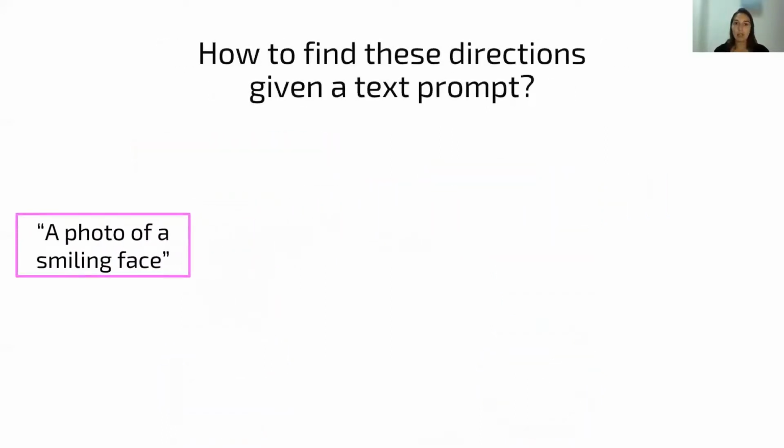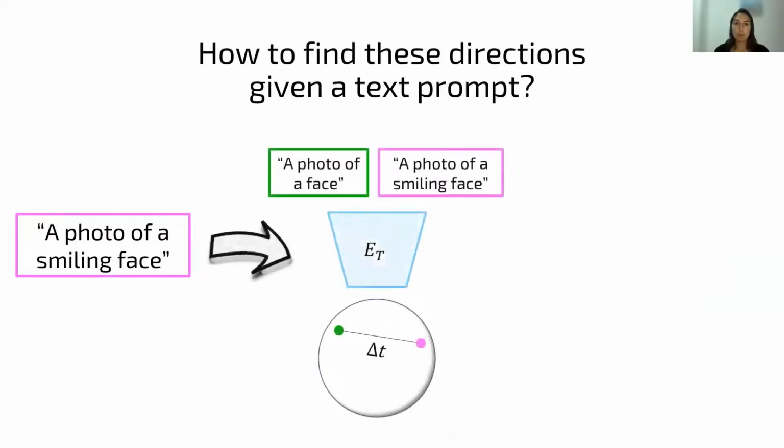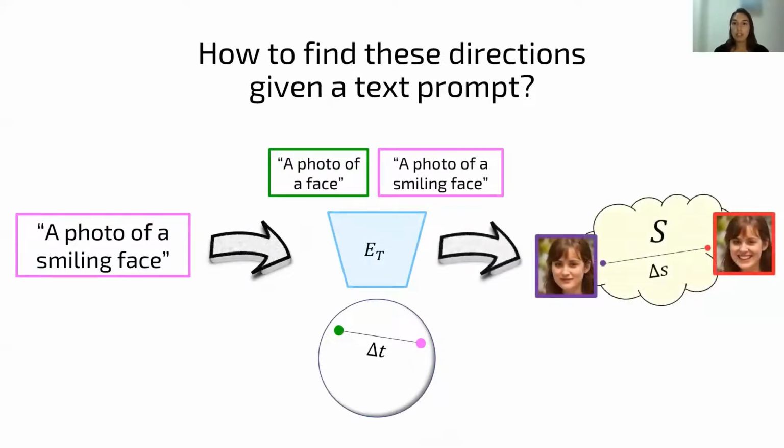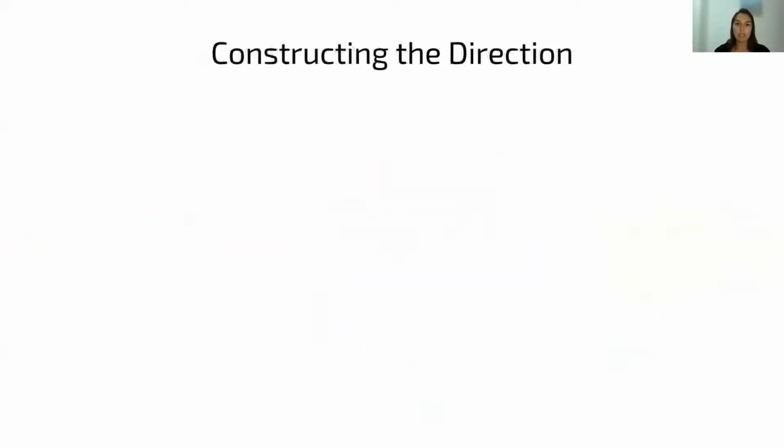And now we can go in the opposite direction. We start with the target text prompt. We then construct a pair of prompts which correspond to a text direction in ClipSpace, and then we construct a matching direction in StyleSpace. This direction in StyleSpace consists of 9,088 dimensions, which is the number of channels in StyleSpace. So for each channel, we measure how much the direction of that channel in ClipSpace is parallel to the text direction. More specifically, I will now explain the process for each channel.